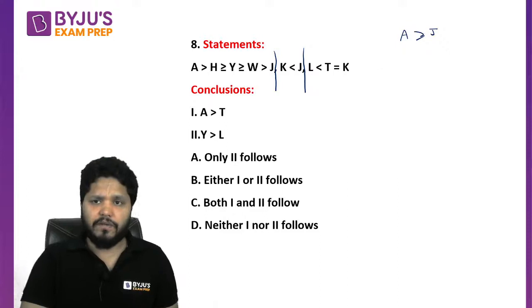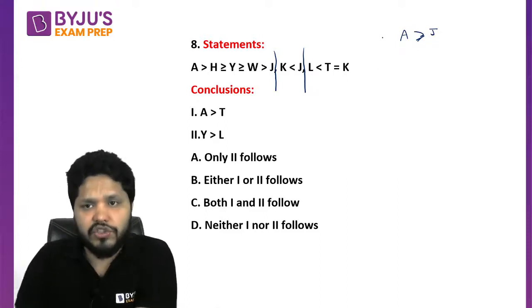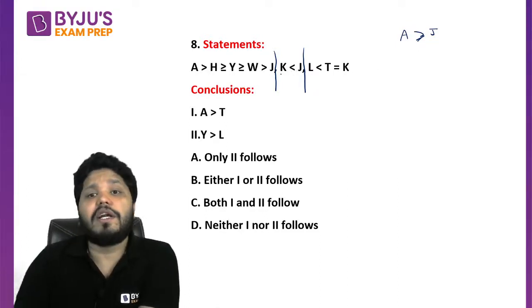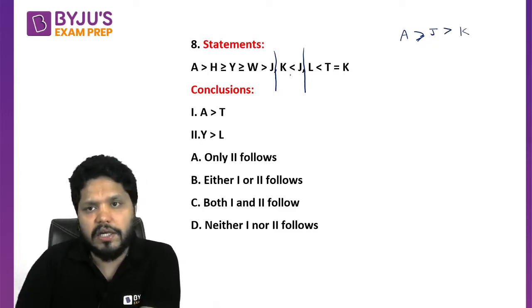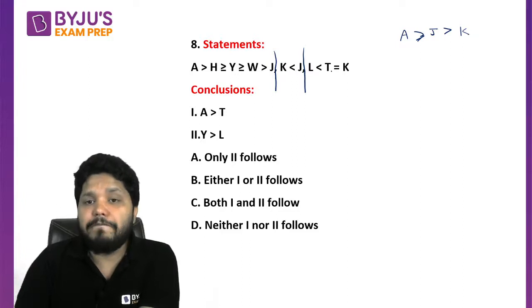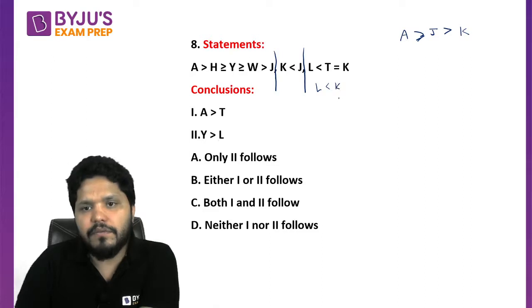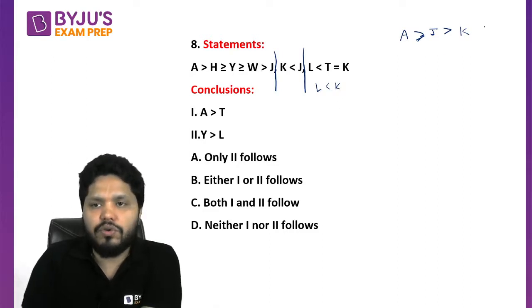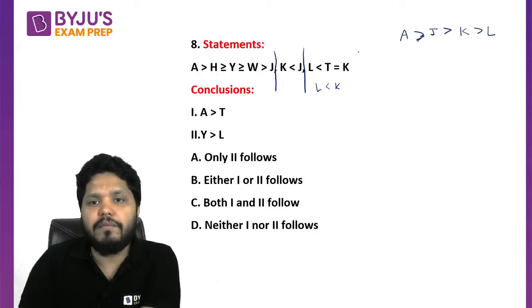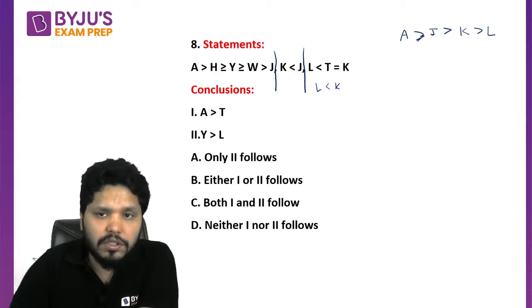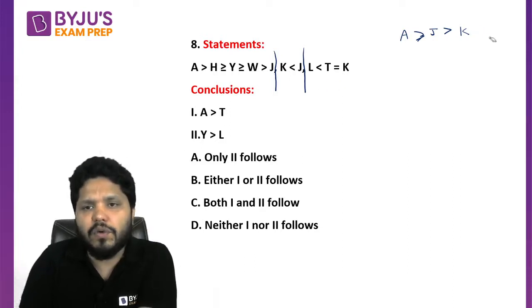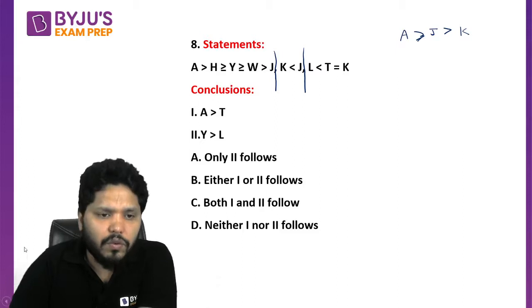By the first statement we can conclude that A is always greater than J, and J is greater than K from the second statement. And if you see T and K are same, that means L is less than K. That means K is greater than L also. Now what is the relation? Sorry, K and T are same. My mistake. Just a second. No need for the third statement, I guess. The question is over here only, right?